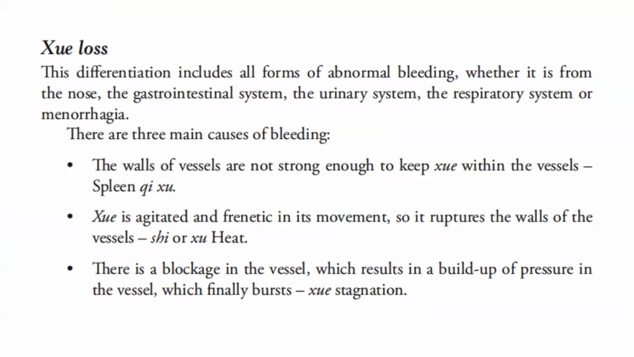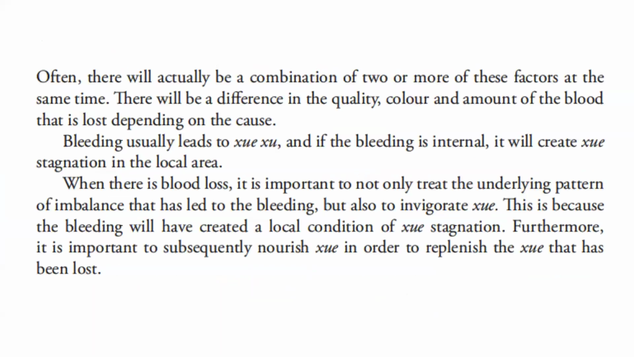There are three main causes of bleeding. The walls of vessels are not strong enough to keep blood within the vessels, spleen qi shu. Blood is agitated and frenetic in its movement, so it ruptures the wall of the vessels, shi or shu heat. There is a blockage on the vessel, which results in a buildup of pressure in the vessel, which finally bursts, blood stagnation. Often, there will actually be a combination of two or more of these factors at the same time.